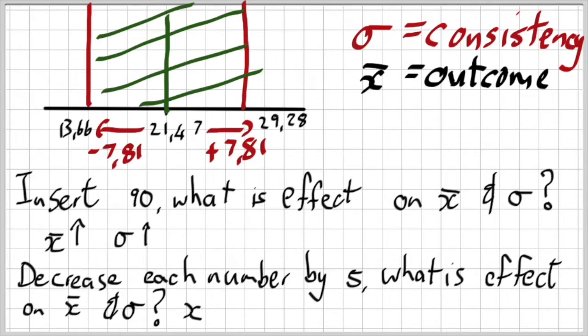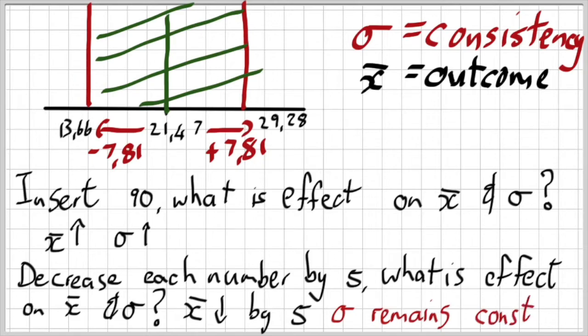So in other words, my x bar is going to decrease by 5. My mean is going to decrease by 5. But what about my consistency? My consistency is exactly the same because they still are spread out the same way, but everything was now moved lower.